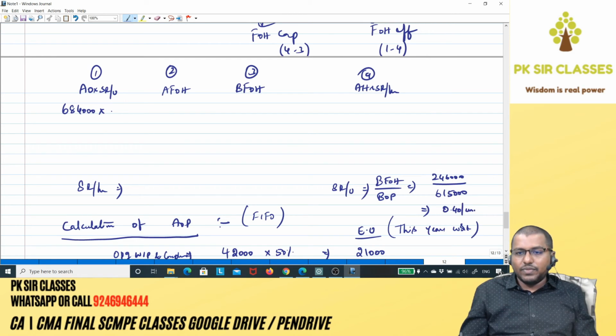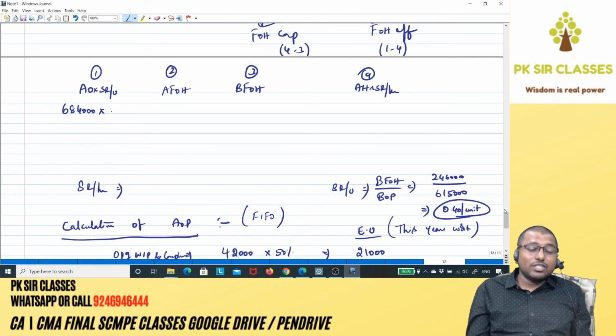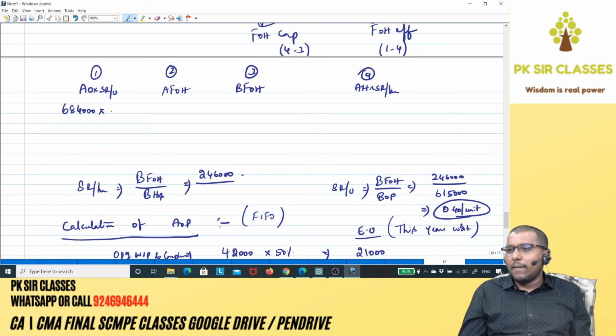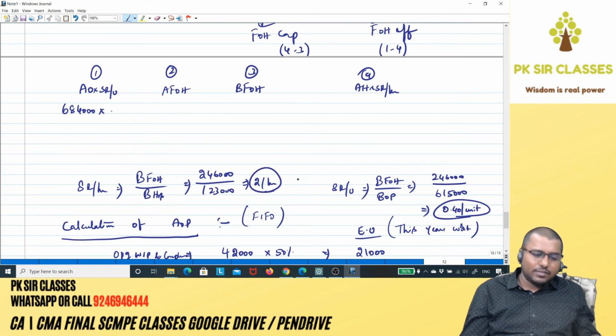0.40 per unit. I told you finding SR per hour and SR per unit is compulsory before we go for problems with respect to variable overheads as well as fixed overheads. Any overheads related problem, SR per hour and SR per unit calculation is compulsory. Next, SR per hour: budgeted fixed overheads divided by budgeted hours. That implies budgeted fixed overheads is 2,46,000 divided by budgeted labor hours in the question, 1,23,000. That implies 2 per hour, right?